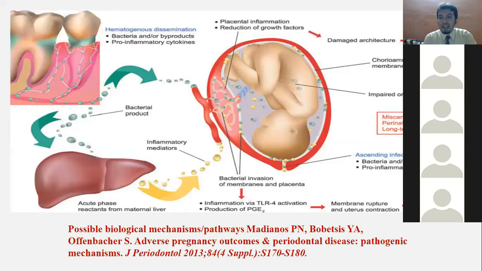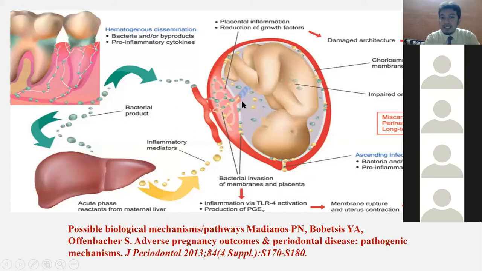This is a very important classic diagram which shows the possible mechanisms, and this was again contributed by Offenbacher in 2013. Now, Offenbacher has explained, as you can see, that there is an infection, there is a chance of the bacterial products and the pro-inflammatory cytokines being released, which may directly enter into the placenta, as you can see, or go to the liver and release acute phase proteins. So when they enter into the placenta, what they cause is chorioamniotic infections in the membrane, which are responsible for the inflammatory mediators in the placenta.